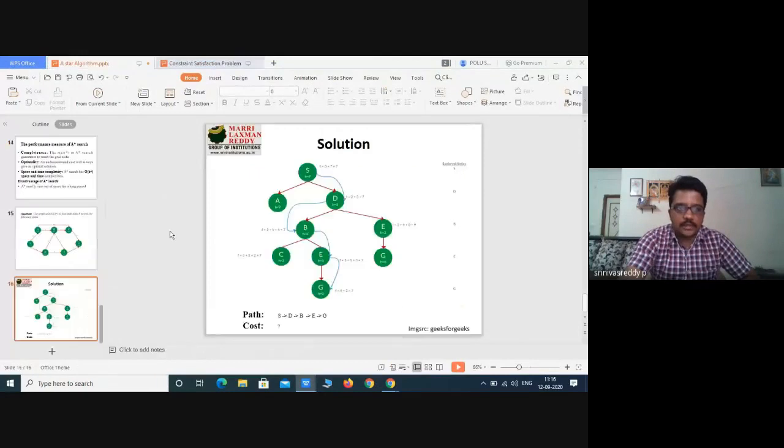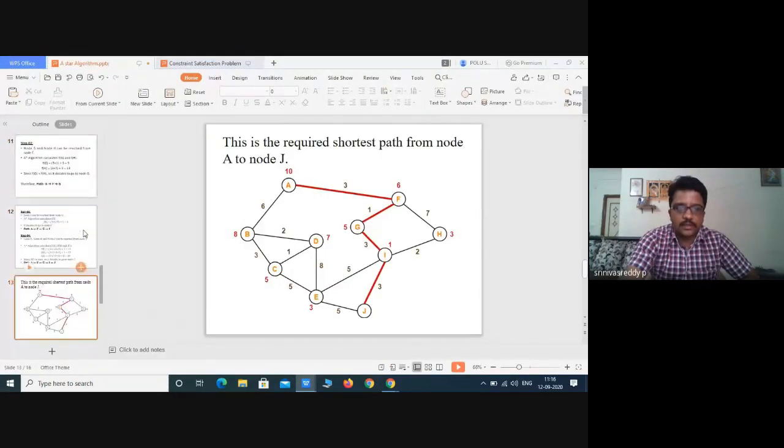In A star algorithm, this is the actual path, A to F to G to I to J. When tracing the path from F to G and F to H, we got more cost for H traversal. So we went A to F to G.